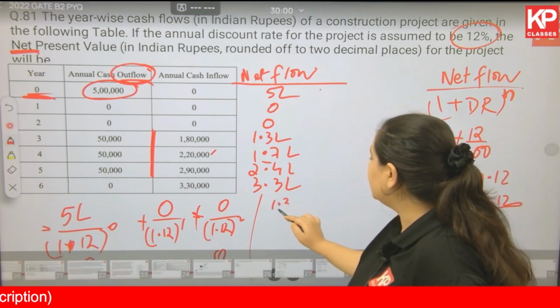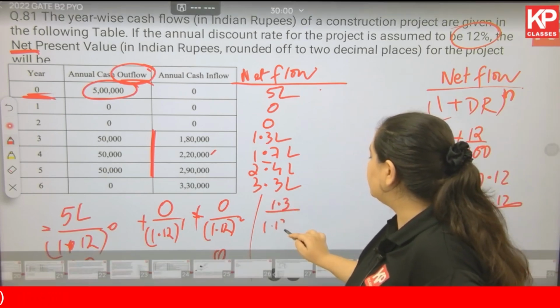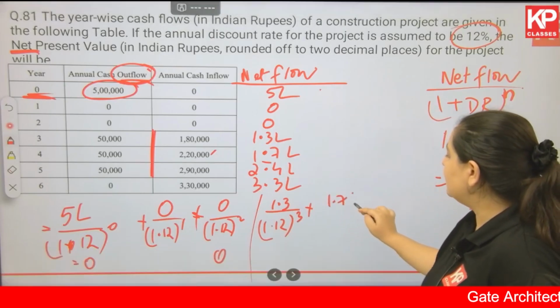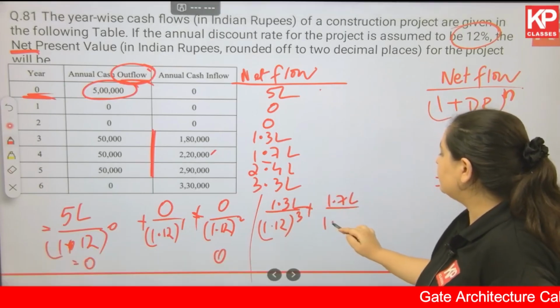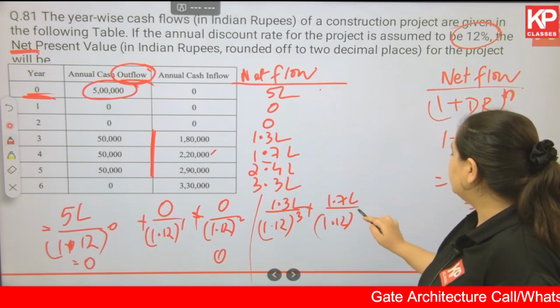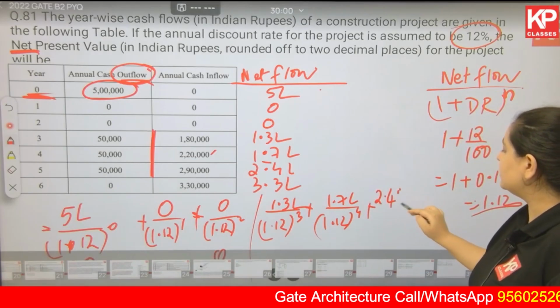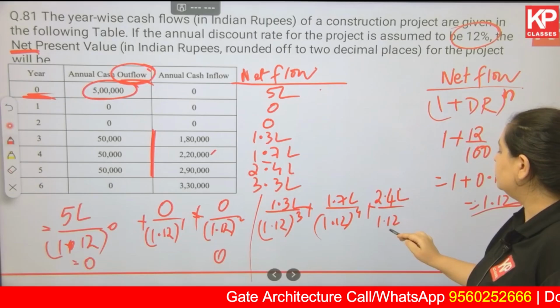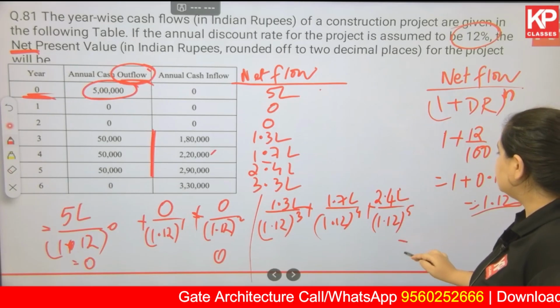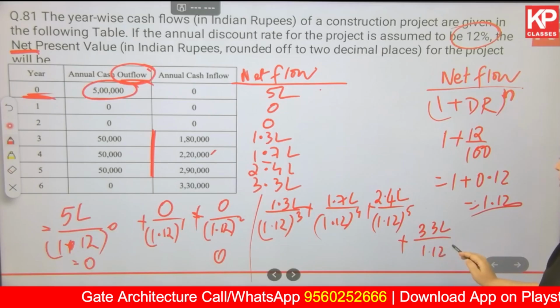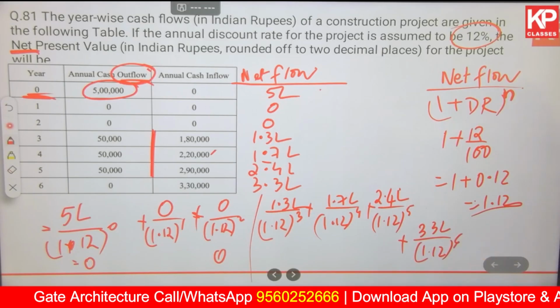So 1.3 divided by 1.12 to the power 3 plus 1.7 lakhs divided by 1.12 to the power 4 plus 2.4 lakhs divided by 1.12 to the power 5 plus 3.3 lakhs divided by 1.12 to the power 6. ठीक है?